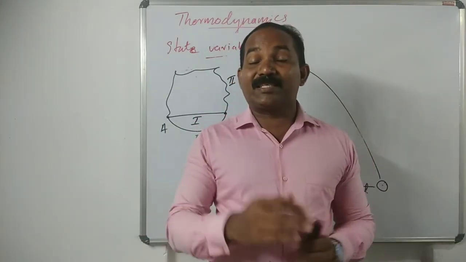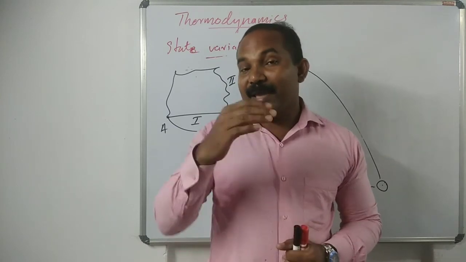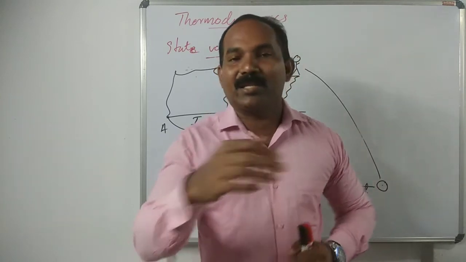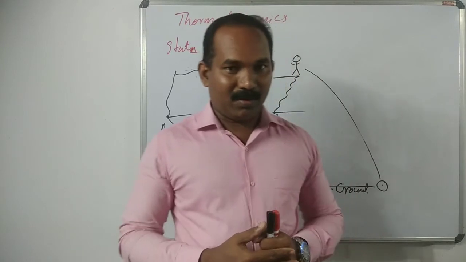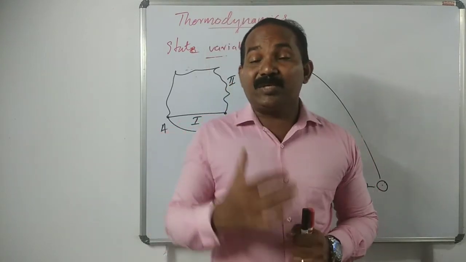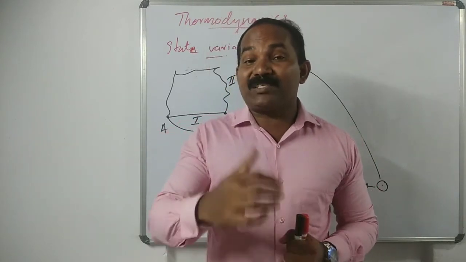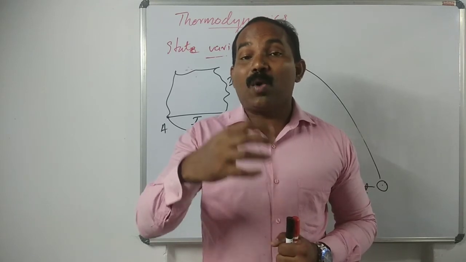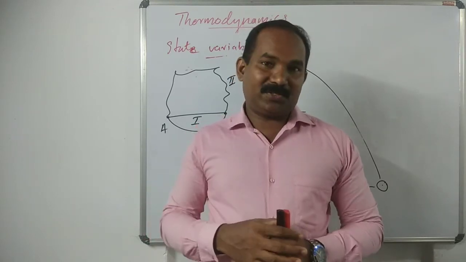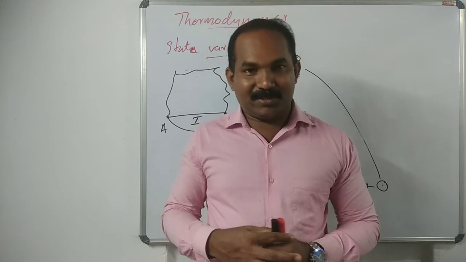Next we discuss a small topic, extensive property and intensive property. Extensive property means the property which depends on the quantity of the substance or the amount of the substance.